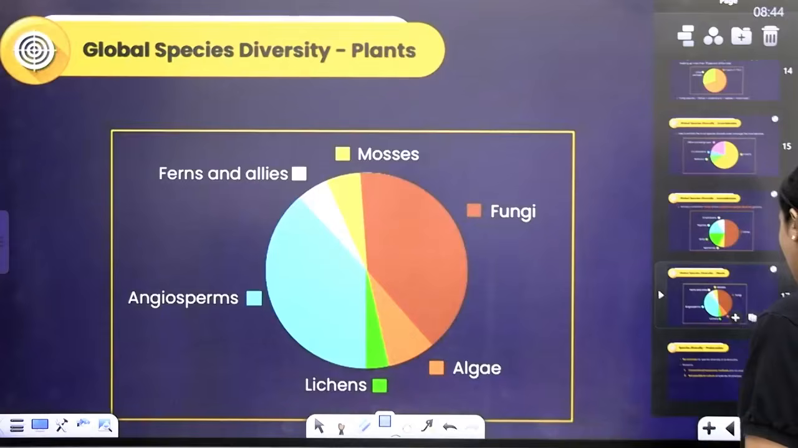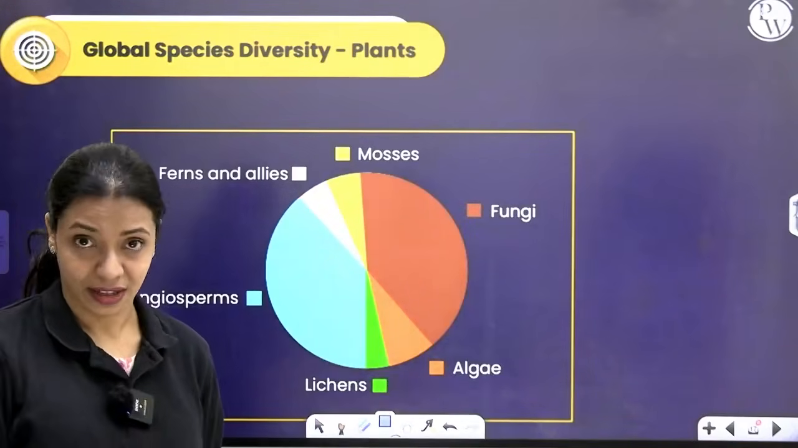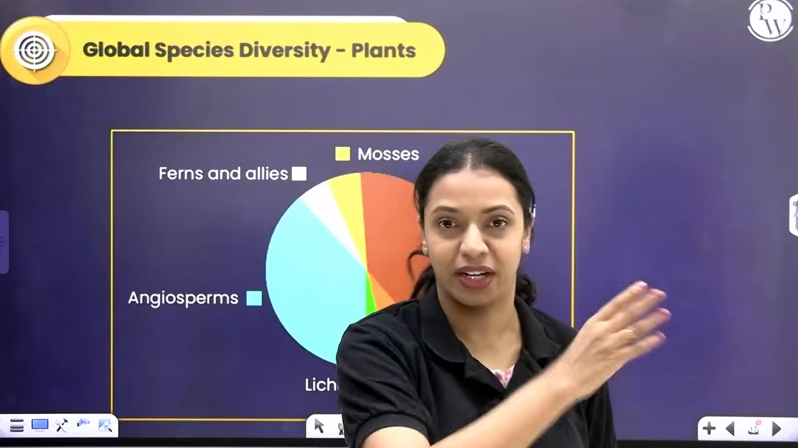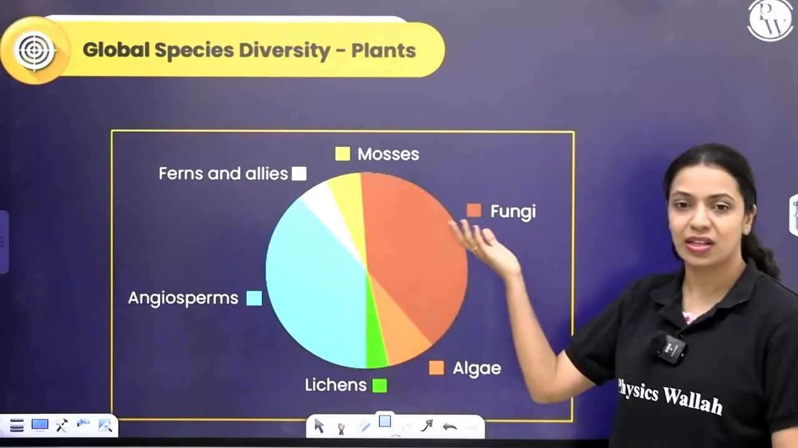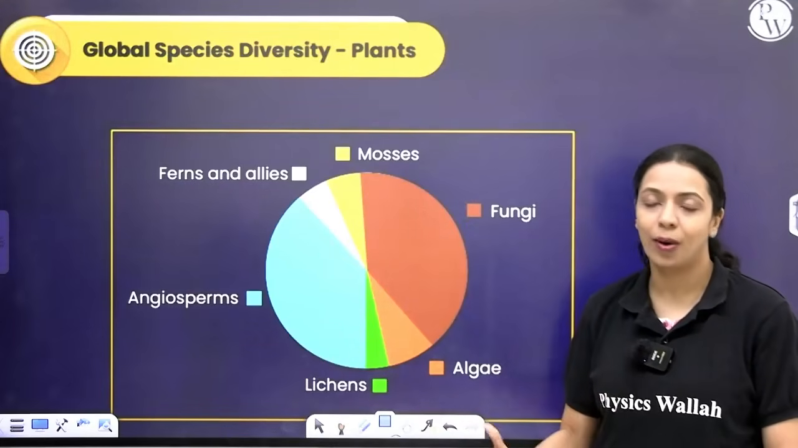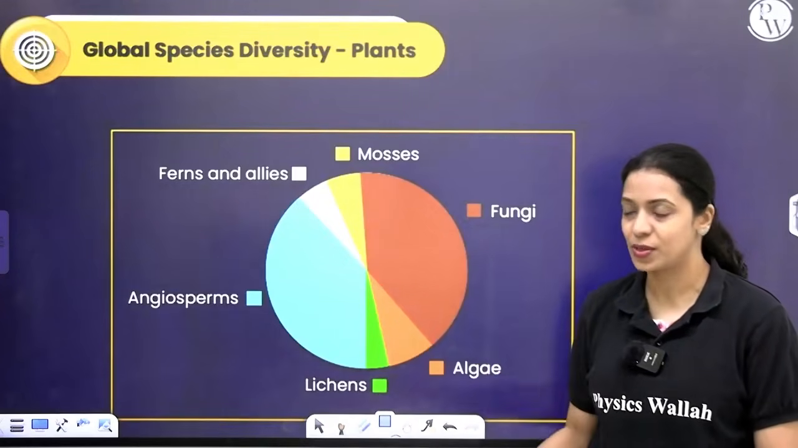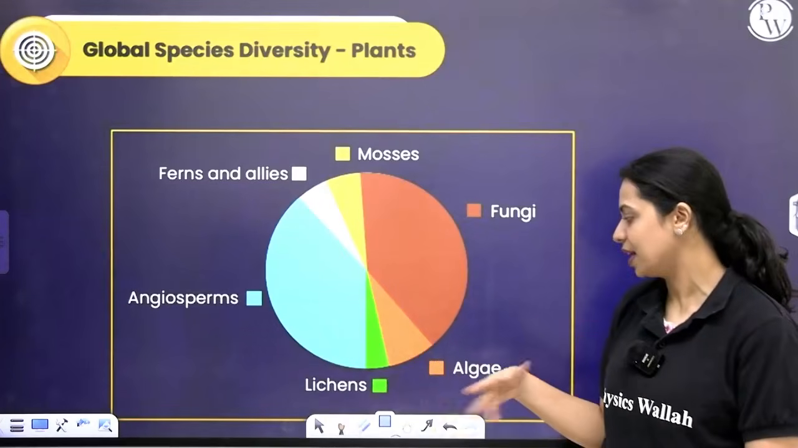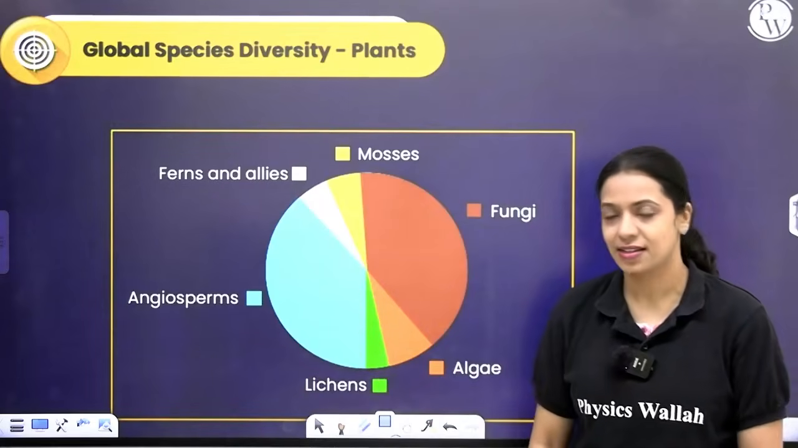Now let's understand the global species diversity for plants. In plants, over here in this chapter, we are including fungi also, but in biological classification, we've studied how it belongs to an entirely different kingdom. Over here, fungi is also considered within the plant group only. Currently angiosperms are the most dominant and the most advanced type of plants, and that is the most species rich taxonomic group as well. Fungi and angiosperms pretty much have the same level of species diversity, and then you have the other groups: algae, lichens, mosses, ferns and its allies, all of those.